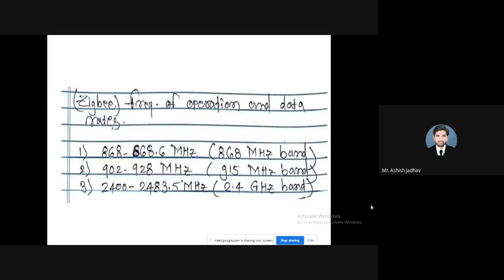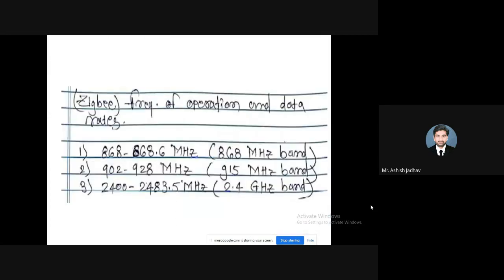It's used in Europe, right? We cannot use it. Then the second band is 915 megahertz, and the third band is 2.4 gigahertz. Those bands are also called ISM bands. ISM stands for industrial, scientific, and medical. That is the ISM frequency band, so you don't have to pay to use that band. But out of them, the 915 megahertz band is used in North America, and the 2.4 gigahertz band is used worldwide, meaning it is used by ordinary users in the rest of the countries.